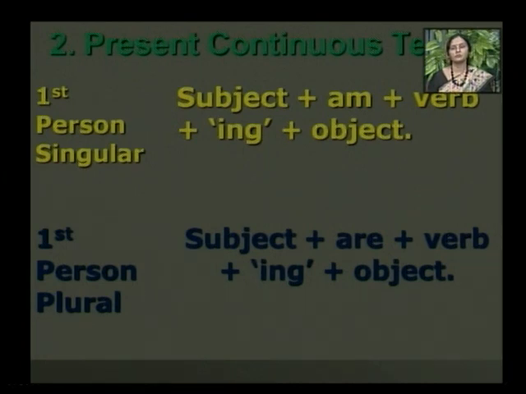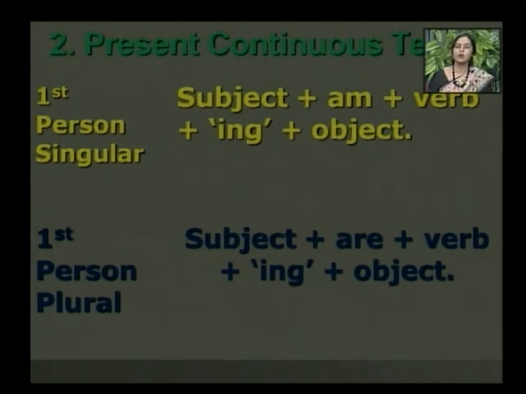If we see the structure of the first person plural, then the structure is subject plus are plus verb, add ing to the verb form and then object. If we give the example, then we should change only the subject.